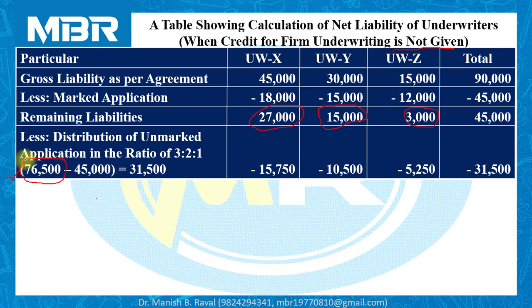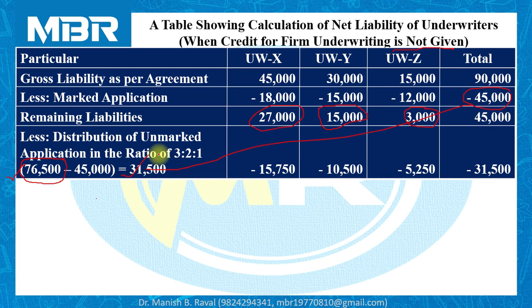So according to our calculation, total applications received by the company are 76,500. So 76,500 minus 45,000, that is the total marked applications available to us over here. Unmarked applications are 31,500.